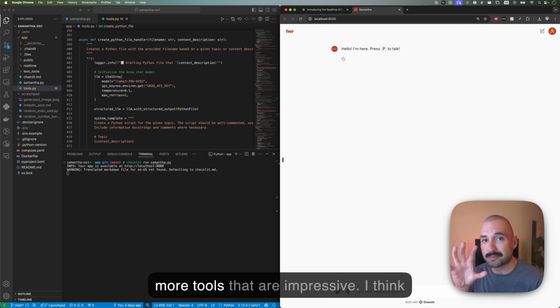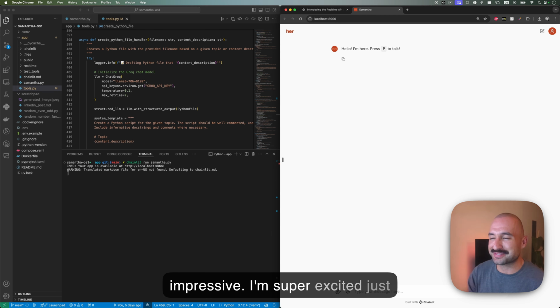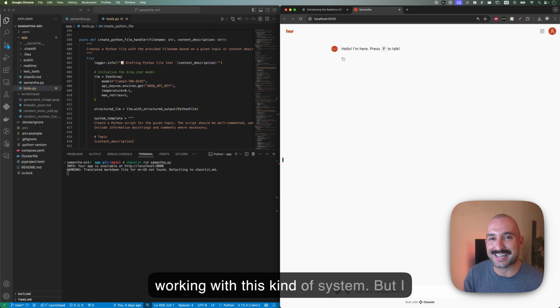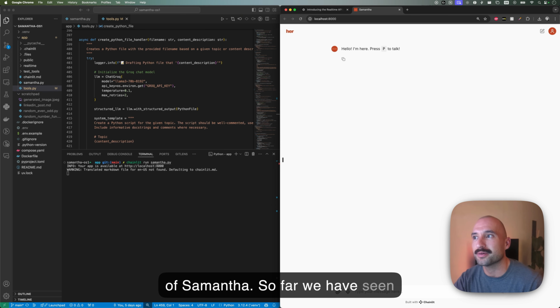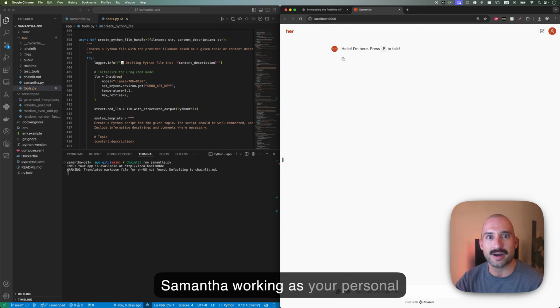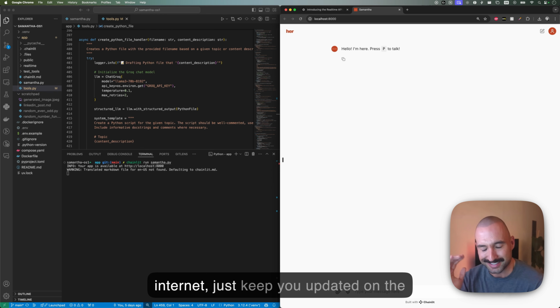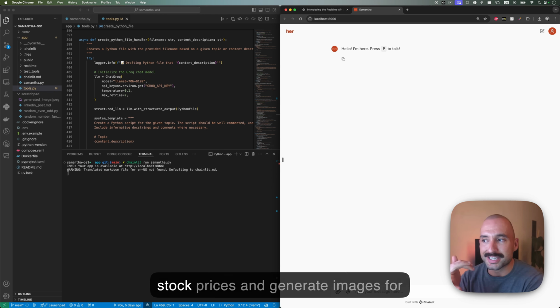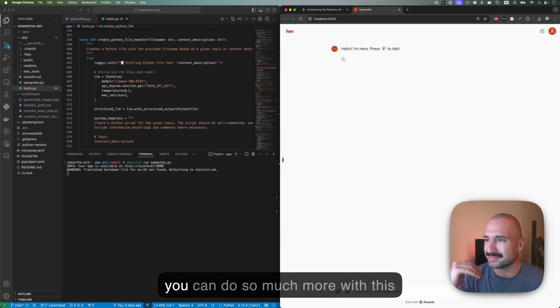And I want to show you quickly a couple more tools that are impressive. I think that this whole system for me is really impressive. I'm super excited just working with this kind of system. But I want you to think about the potential of Samantha, right? So far, we have seen Samantha working as your personal assistant, which is amazing. It's super cool that Samantha can check the internet, keep you updated on stock prices, generate images for you, and generate LinkedIn posts about you.